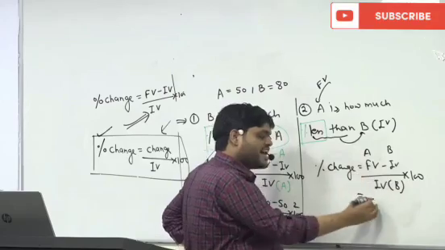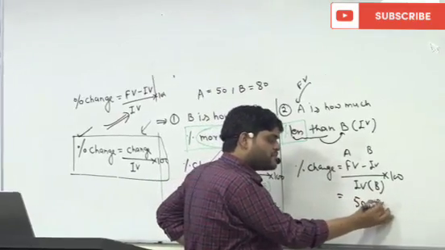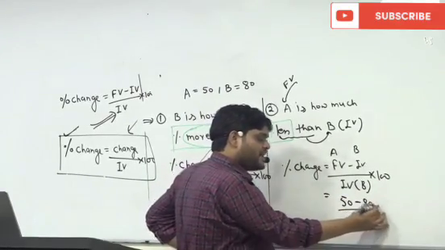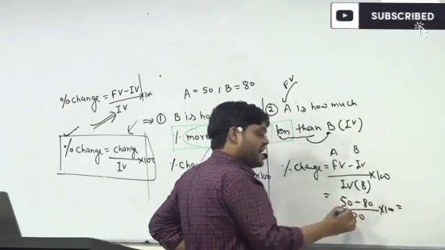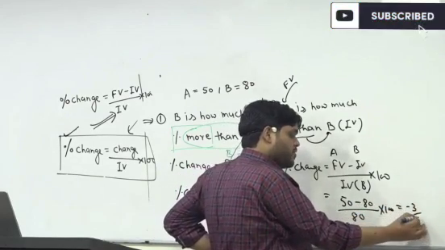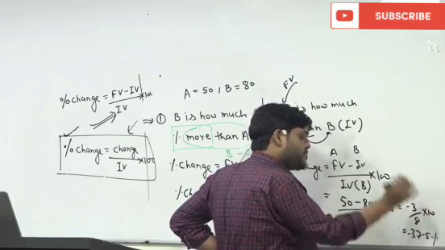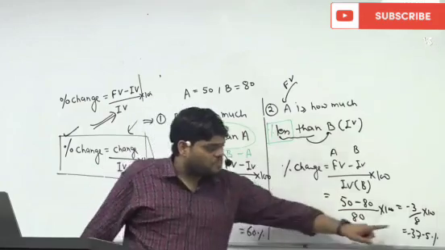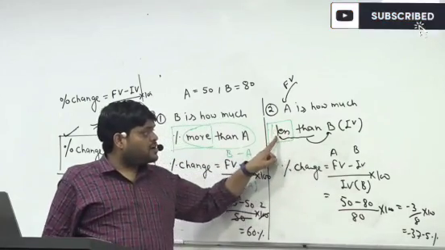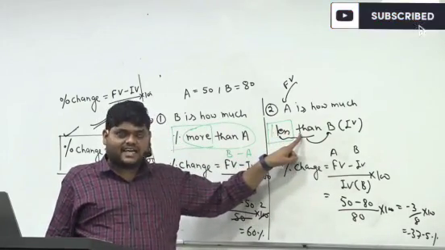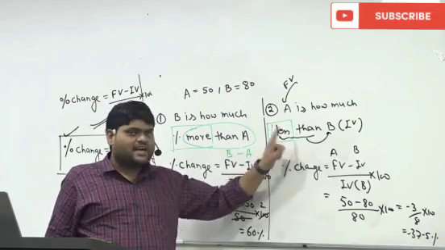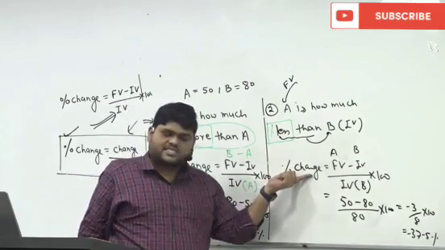So the whole scenario changes. This becomes 50 minus 80 upon 80 into 100, and this becomes minus 3 upon 8 into 100, or minus 37.5%. And why this minus sign? Because here the word is less than, and we are finding out percent of change.